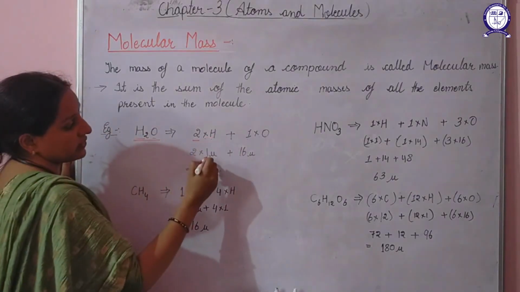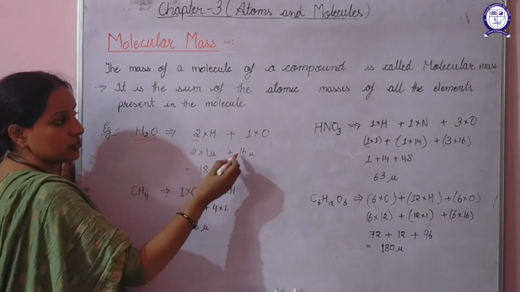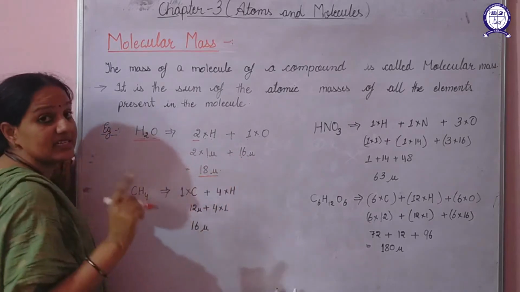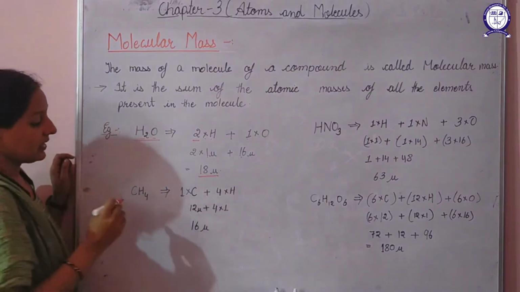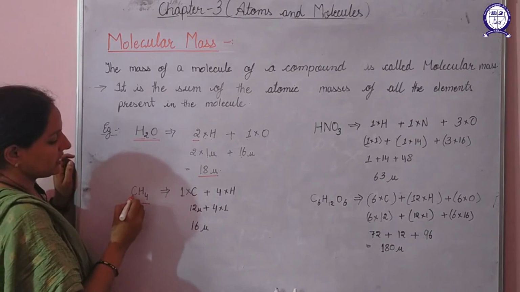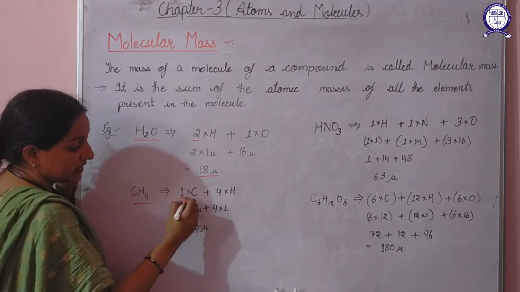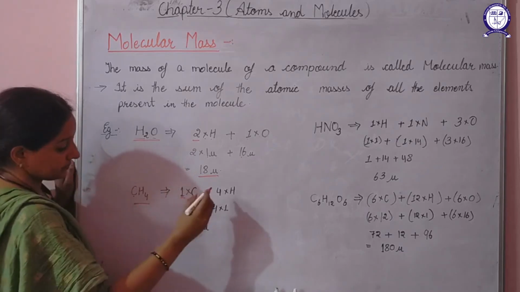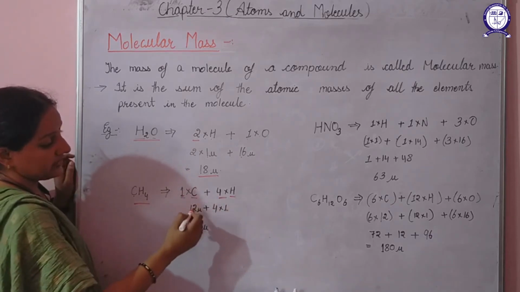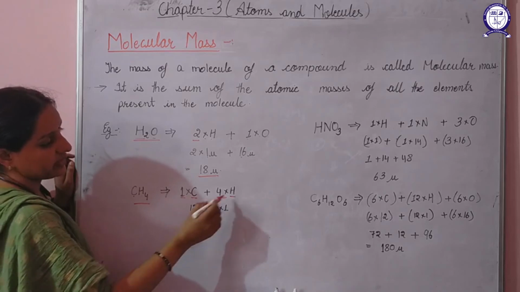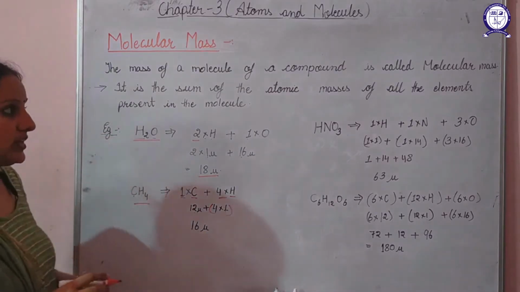The atomic mass of hydrogen is 1 and the atomic mass of oxygen is 16. So 2 into 1 is 2, plus 16, we get 18 units. That is 18 U, where U is the unified mass. If we talk about CH4, it is having 1 atom of carbon and 4 atoms of hydrogen. So we'll multiply 1 with the atomic mass of carbon, and the atomic mass of hydrogen is multiplied with 4. The atomic mass of carbon is 12 and the atomic mass of hydrogen is 1. On solving, we'll get 16 U, that is unified mass.